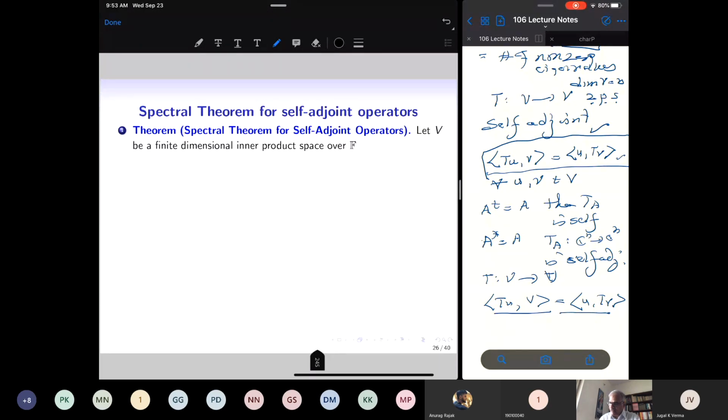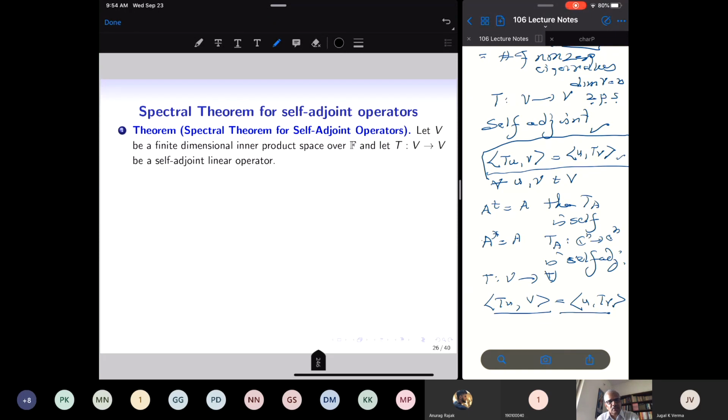Take V to be a finite dimensional inner product space over a field of scalars F, and let T from V to V be a self-adjoint linear operator. Keep at the back of your mind that self-adjoint operators are nothing but the linear transformations induced from real symmetric matrices acting on Rn, or Hermitian matrices acting on Cn. Just think of these things.